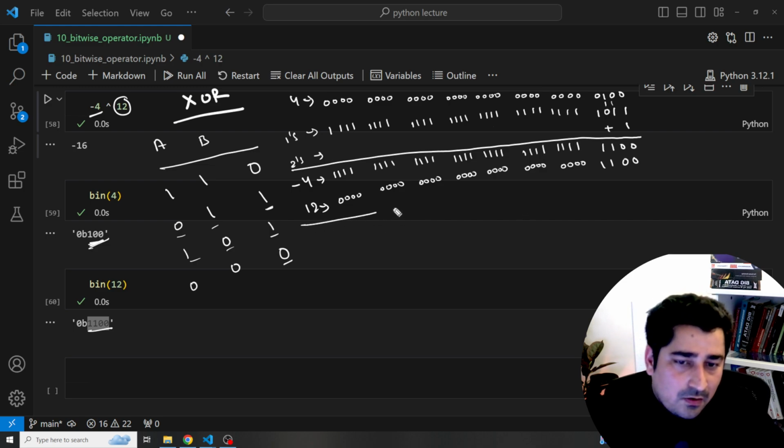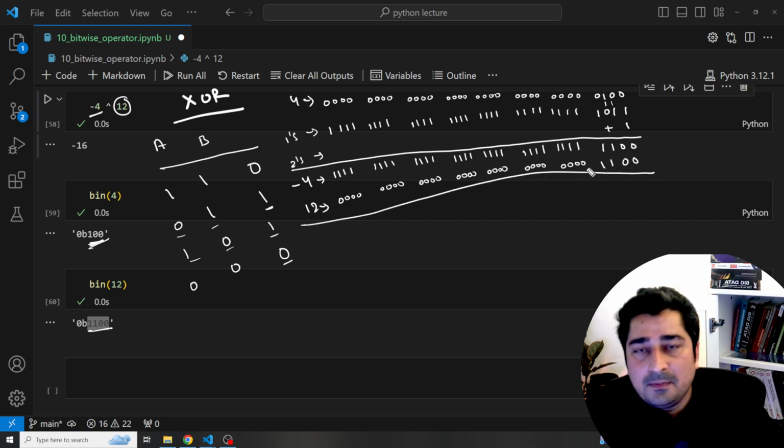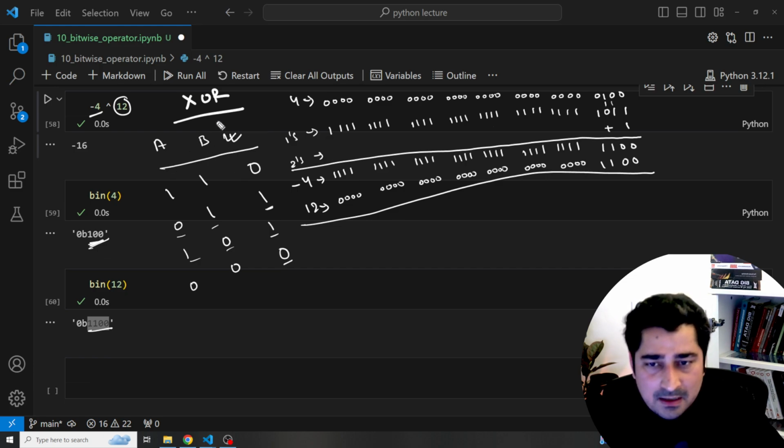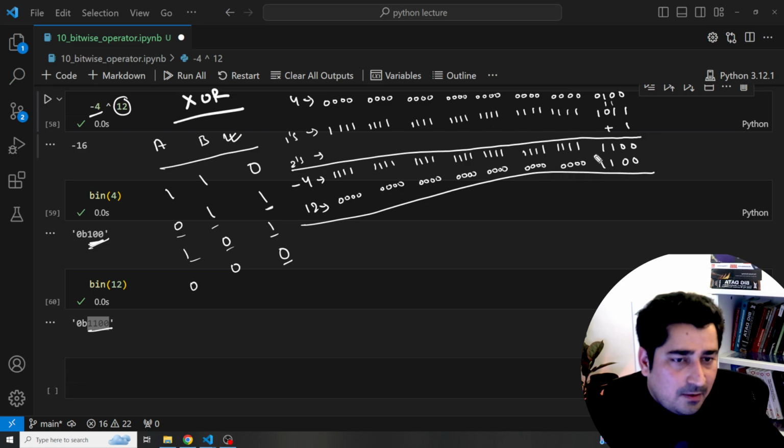Okay. Now let's try to perform the XOR operation on top of this with the help of this XOR table. Okay, with the help of this XOR table, let's try to perform this operation.